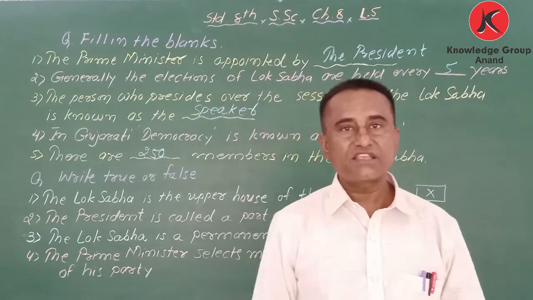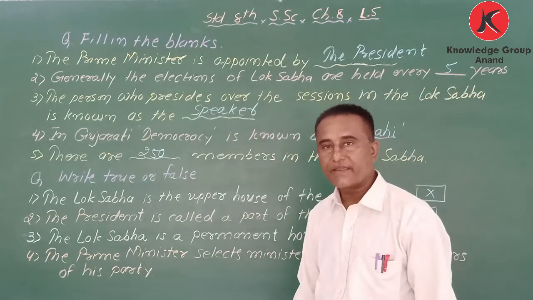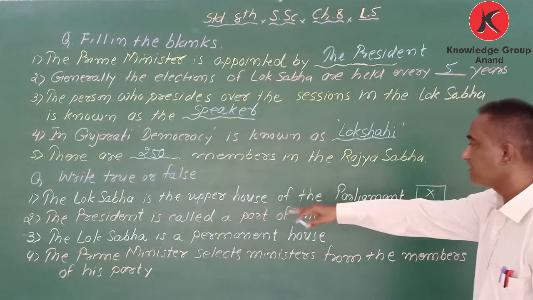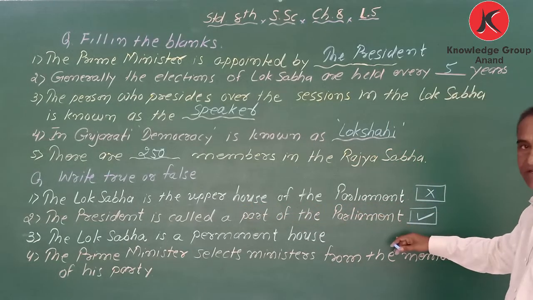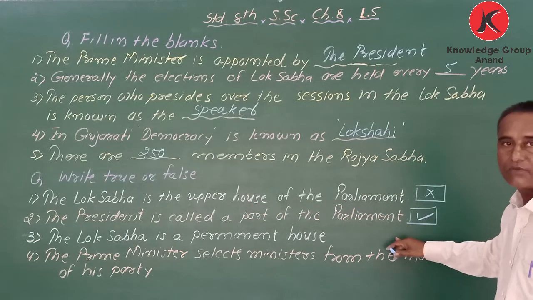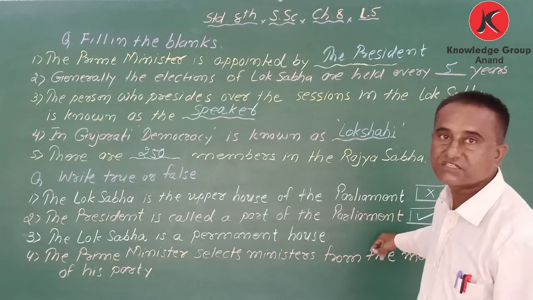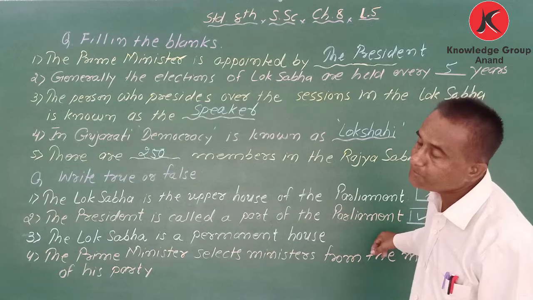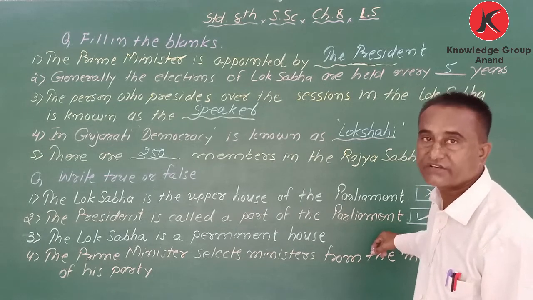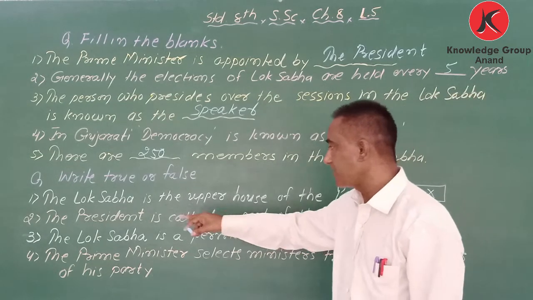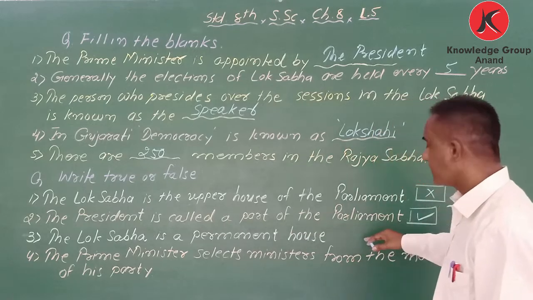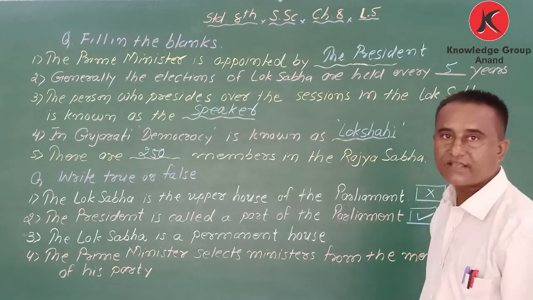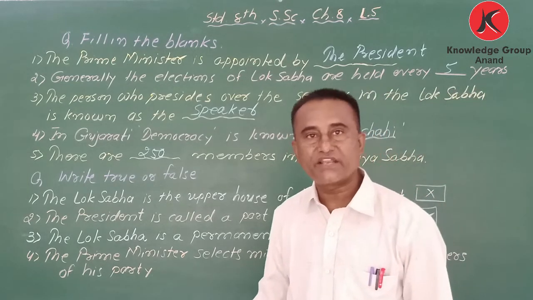When we combine these things, that is called parliament. The parliament consists of three things: Lok Sabha, Rajya Sabha, and the president.